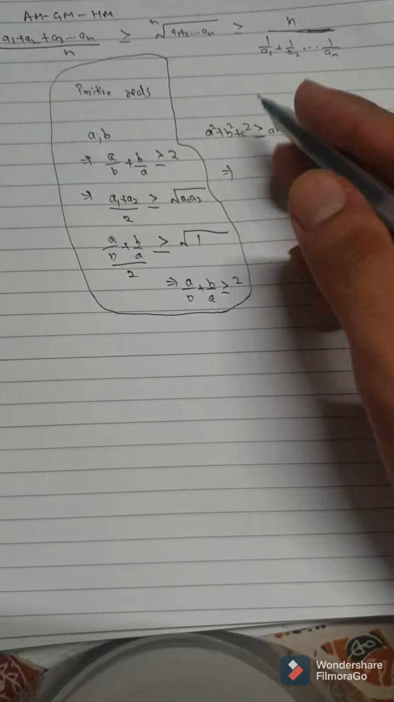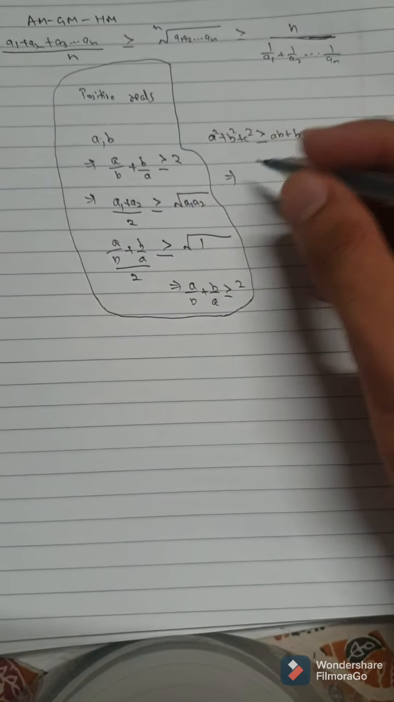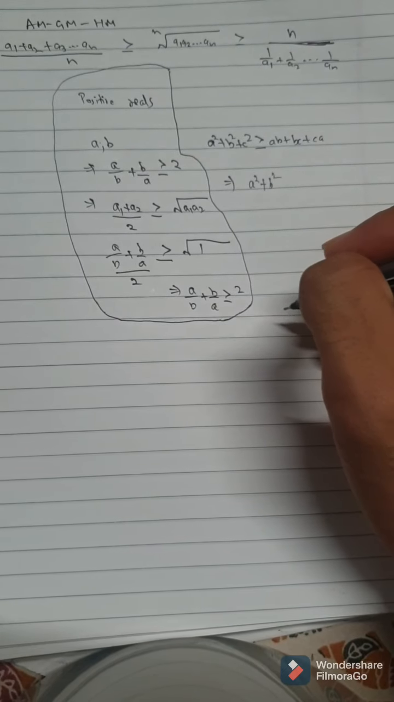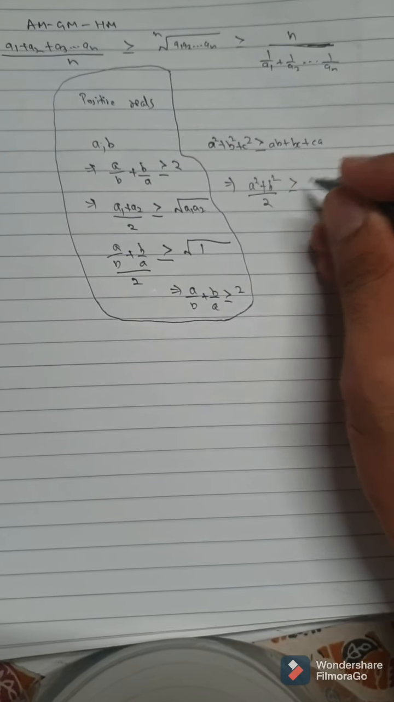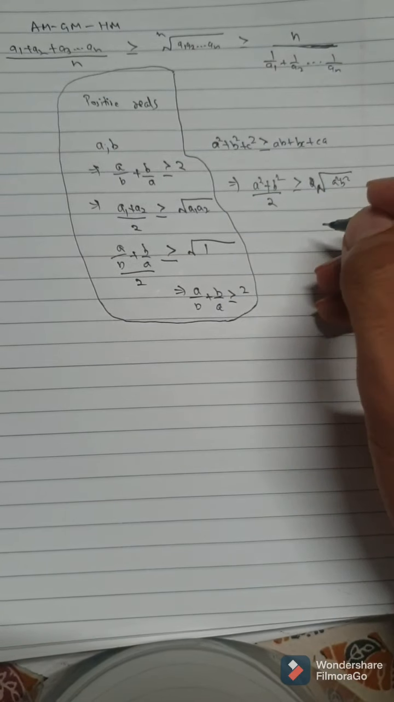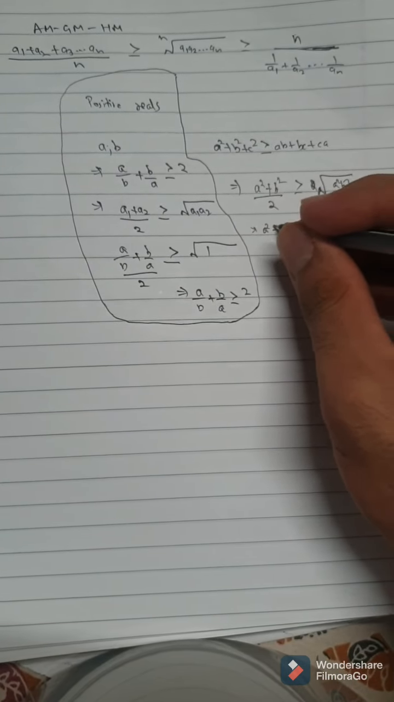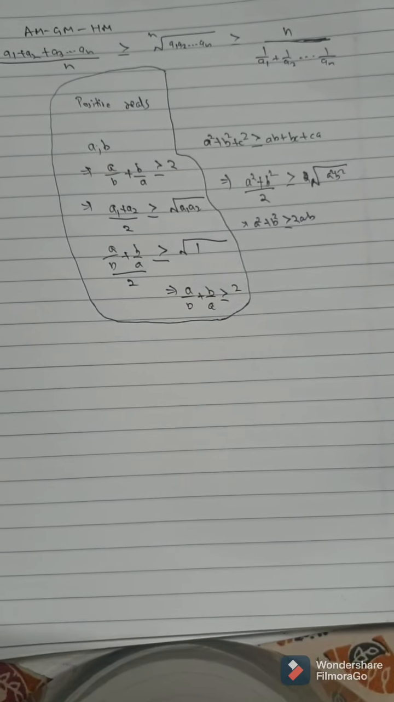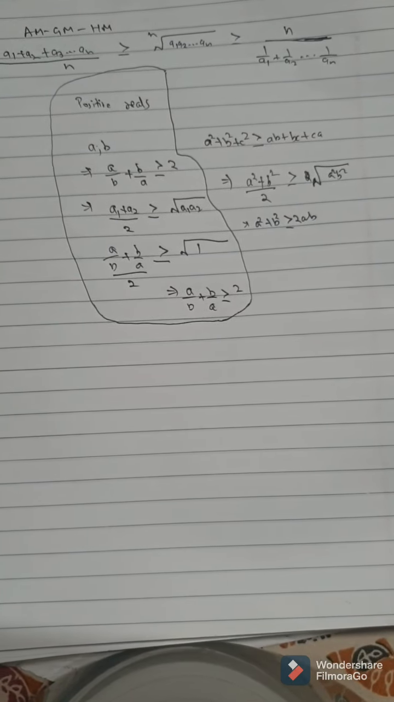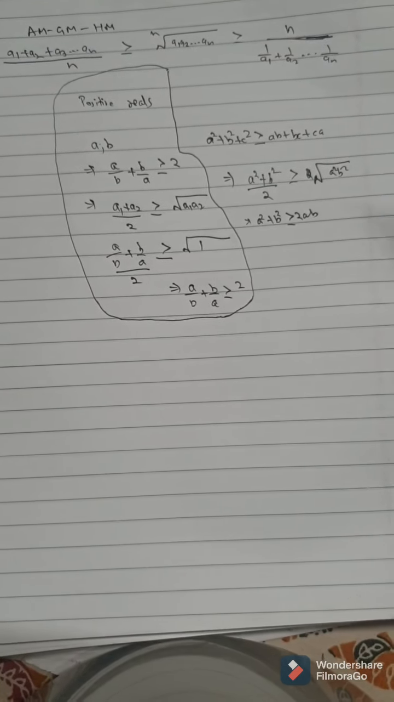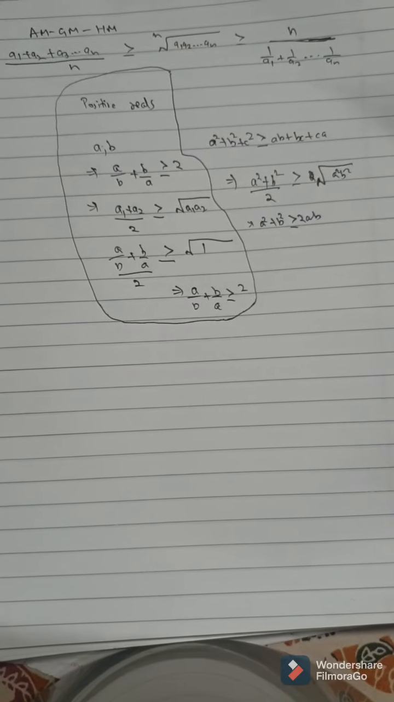Now please observe that when we apply AM-GM on a square plus b square, divided by 2, it is greater than or equal to the square root of a square b square. So a square plus b square is greater than or equal to 2ab. We can prove this by a whole square inequality also, but for now we are using AM-GM.